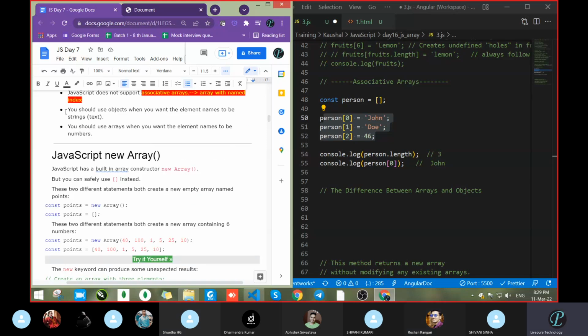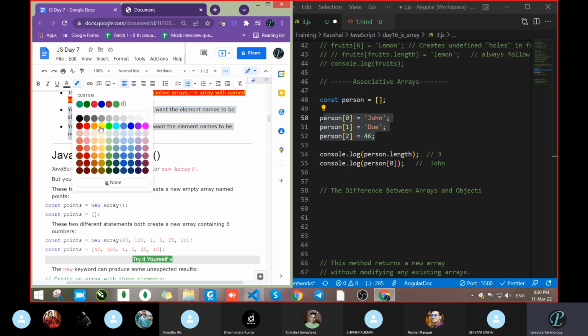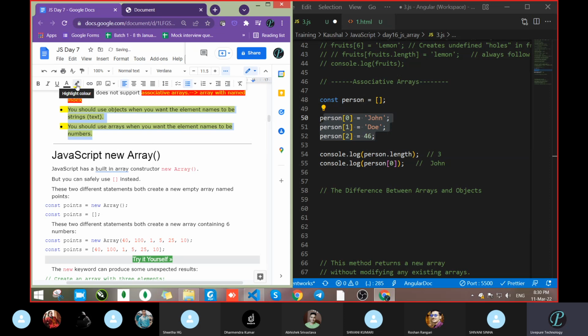Okay. So now your subject: use object when you want the element name to be a string. Whenever you require the element name to be a string, you can go with the object, because in object we are passing key value.